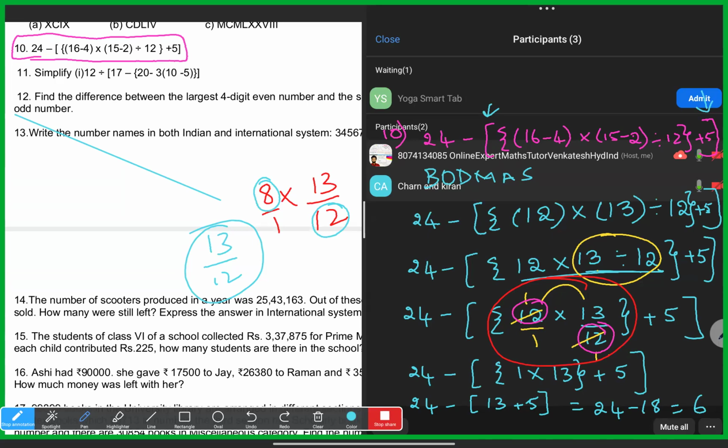Both, sir, 8 and 12 will come in which tables? 4 table, you will get 2 table. 2 table means you can take 2 table and you can also take 4 table. 4 table means simplification will go faster. Sir, it will be easy. Yes, quickly it will finish. 4 3s are, 4 2s are.